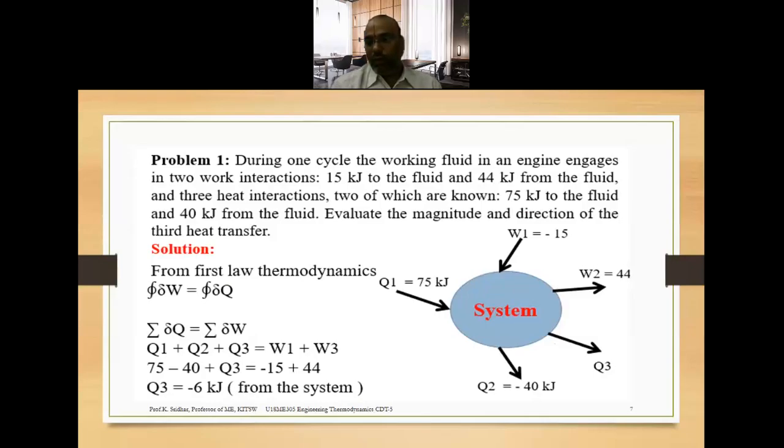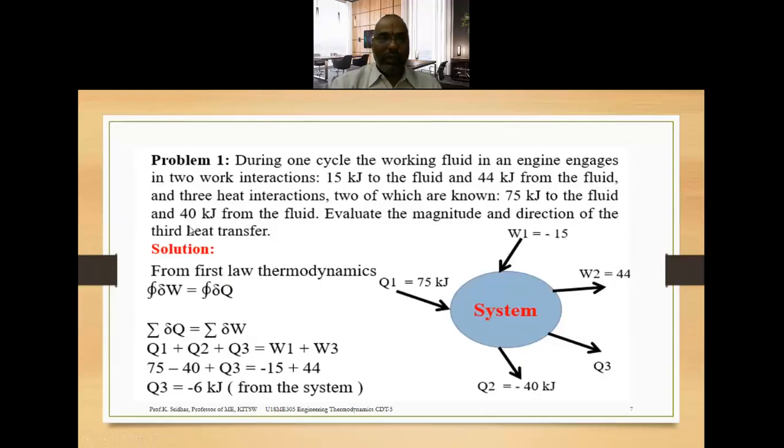I told you that work done on the system is always negative, and work done by the system is always positive. Based on the sentence, 15 kilojoules to the fluid means work done to the system, so it is a minus. That's why you observe minus 15. And 44 kilojoules from the fluid, here W2, is the work done by the system, so it is positive 44.